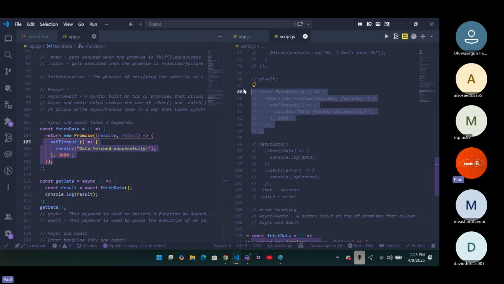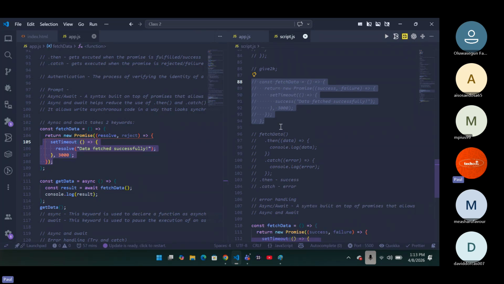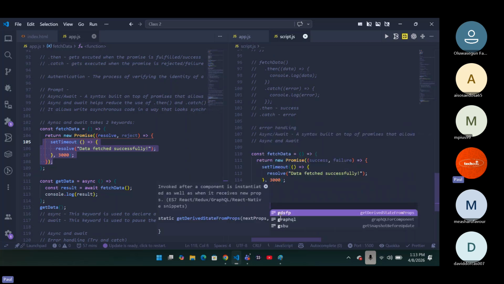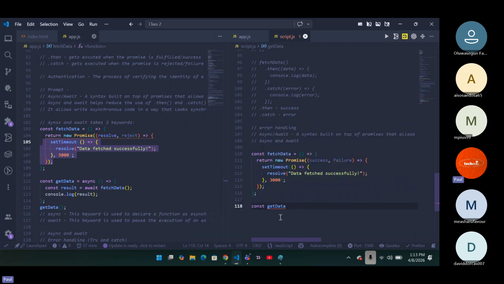Now we need to call the function and make it asynchronous. So how exactly do we do it? First of all, we can use the .then method, saying fetchData, then .then and .catch. Of course it works, but this is messy. What I can do instead of calling it this way is create another function. I can say const getData to get that particular data. Then I can make it an asynchronous function by calling it async.